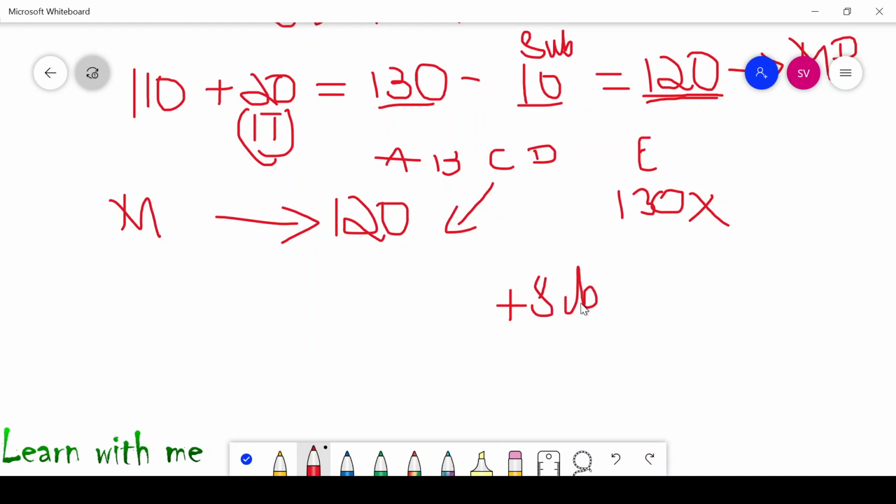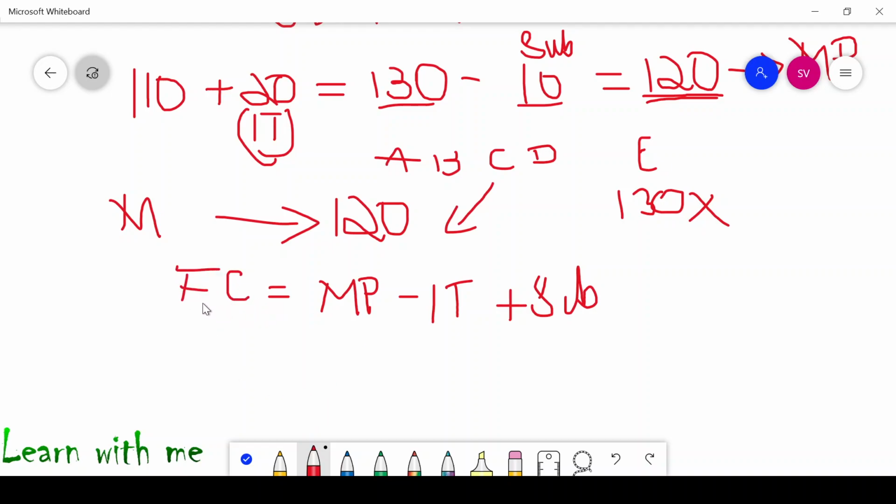So normally when we add subsidy, we will deduct income tax from market price. Then we will get factor cost.